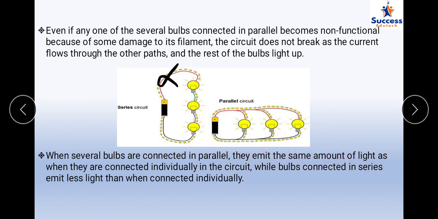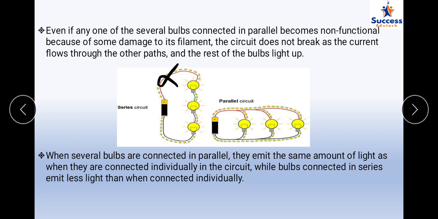See, they are saying when several bulbs are connected in parallel, that means if you connect one more bulb over here, and another bulb over here, all of them will glow with the same light. Why? Because the voltage across each of them will be constant. If the voltage is constant across each bulb, they will give the same light. Whereas in series, the voltage gets distributed. So the bulbs connected in series emit less light than when connected individually, whereas here you will get the same light. And if any connection is broken over here, you still have the closed loop, the current still has a path, and the bulb will glow.